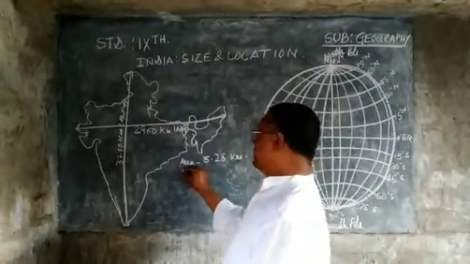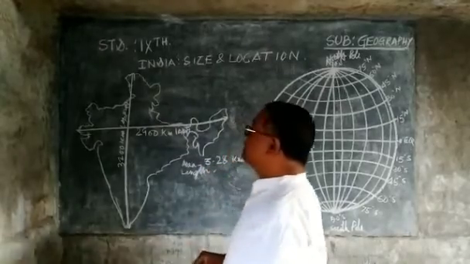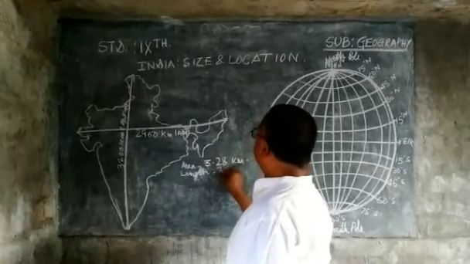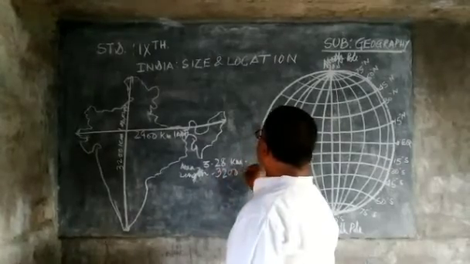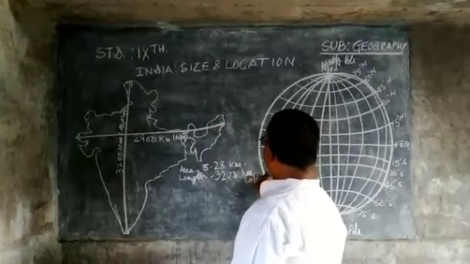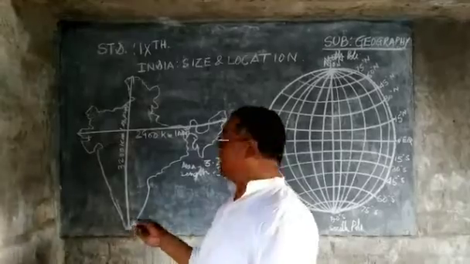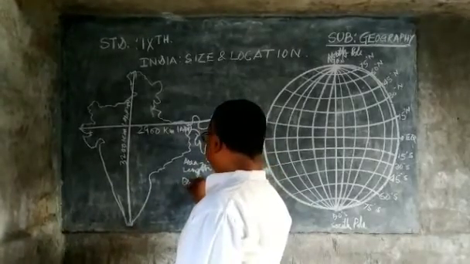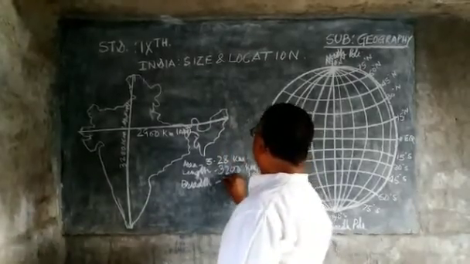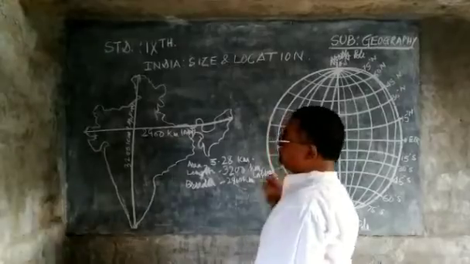The length of this country is from north to south 3,200 something kilometers, approximately. And the breadth of this country is approximately 2,900 kilometers.